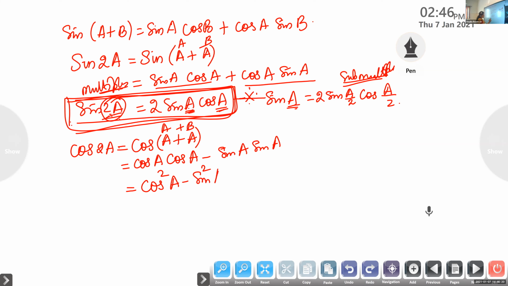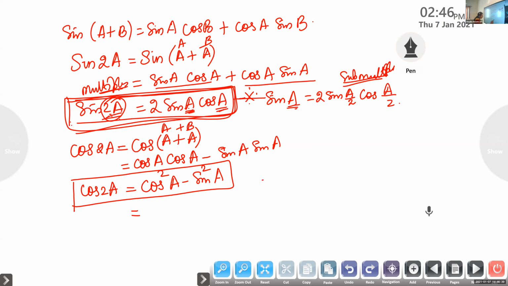Now listen children, don't write, I'll give time for copying. First you listen to it. So cos 2A, the basic formula we'll be learning, is cos square A minus sin square A. What is the basic formula here? Cos 2A is cos square A minus sin square A.